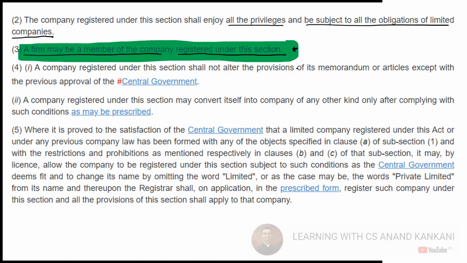And what is the explanation? That a firm, even though it is not a legal entity, can become a member.